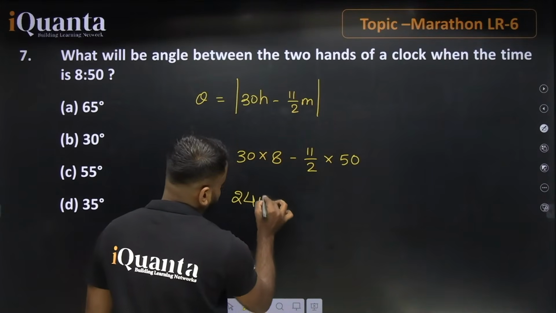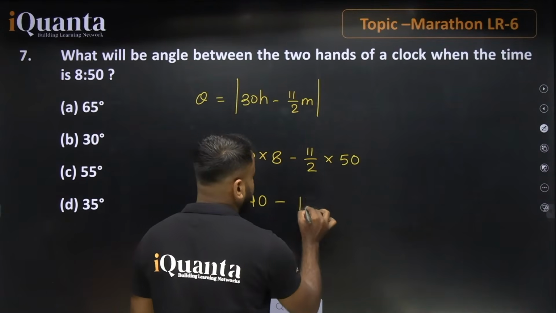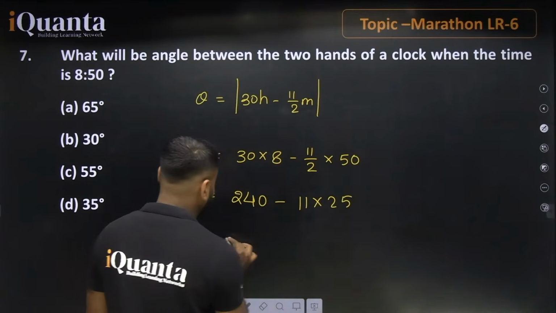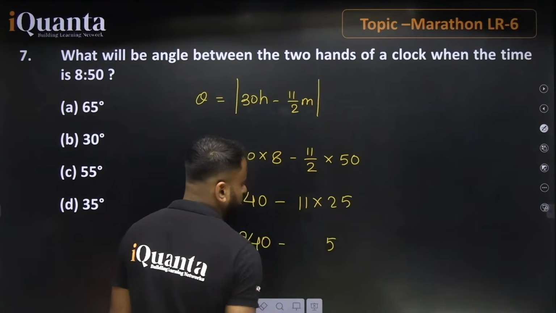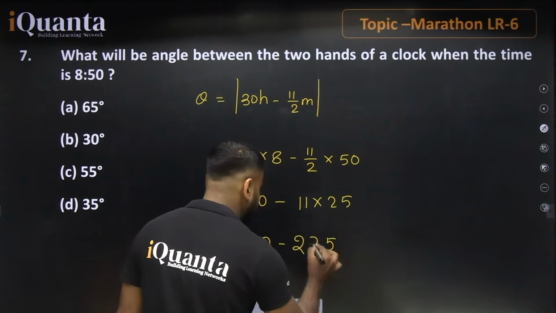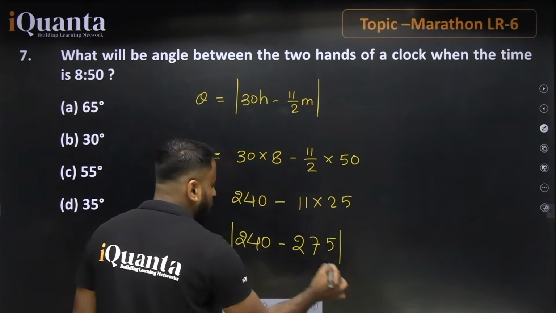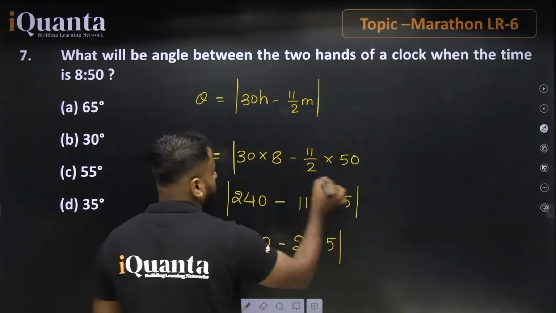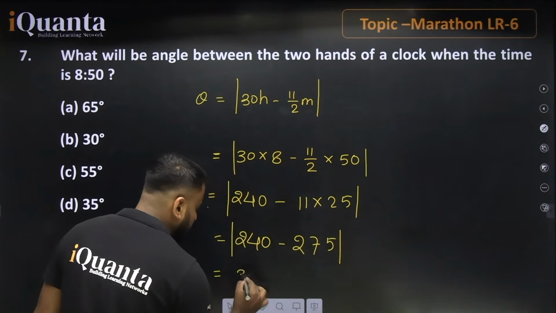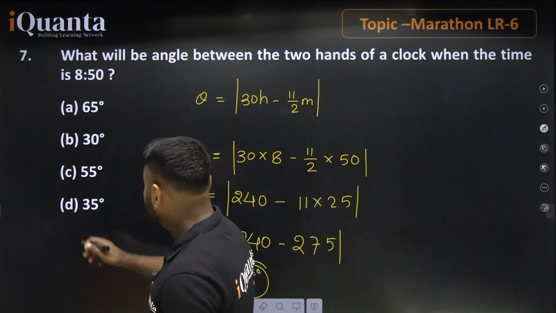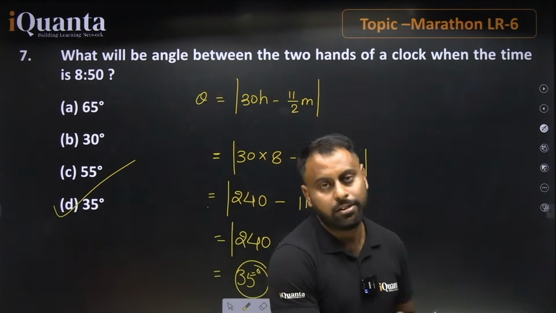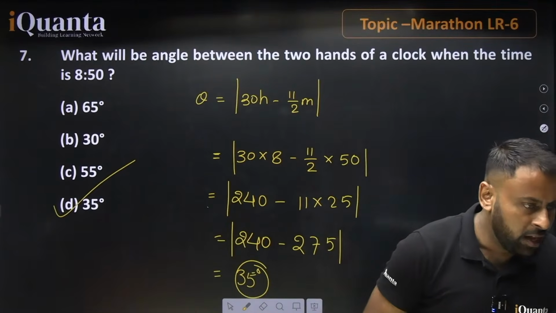8 3s are 24, so this value will be equal to 240 minus 11 into 25. This value will be equal to 240 minus 275, since 11 5s are 55, 5 remains, 11 2s are 22 and 5 is 27. So the difference in mod value will be equal to 35. So 35 degrees is the right answer, which is option number D, the correct answer for this question. Very good, nice.